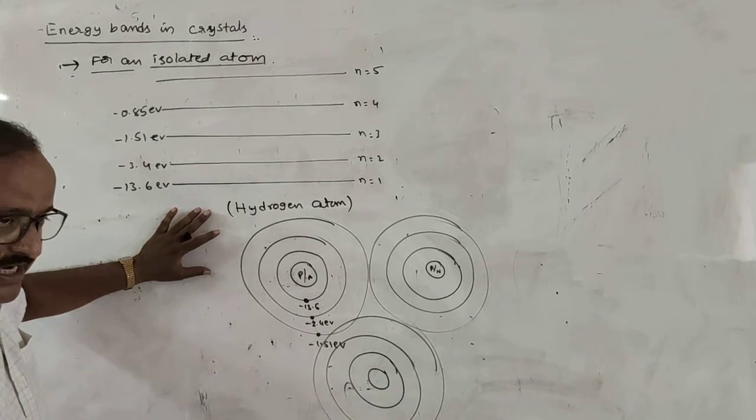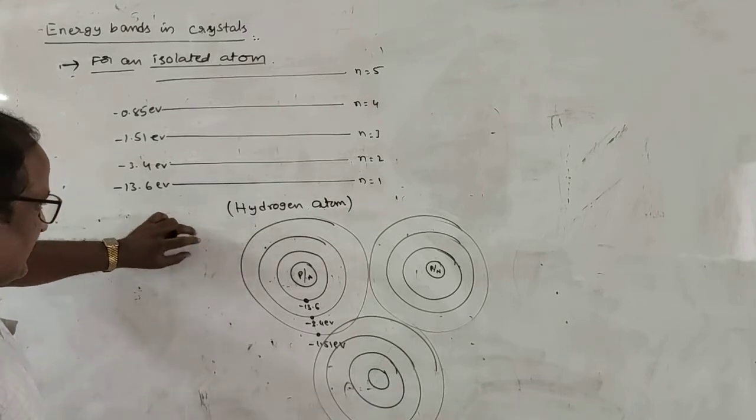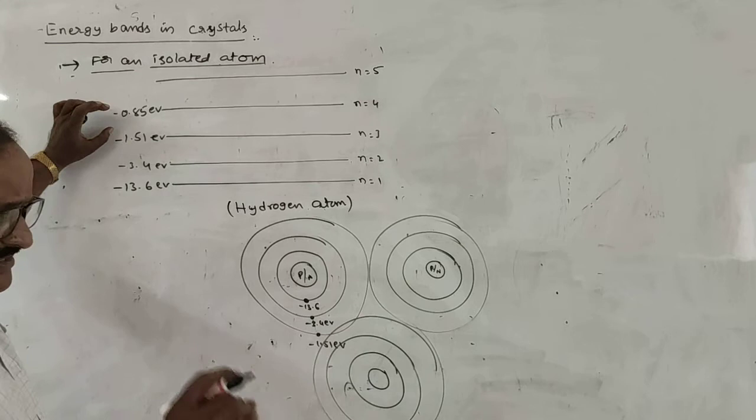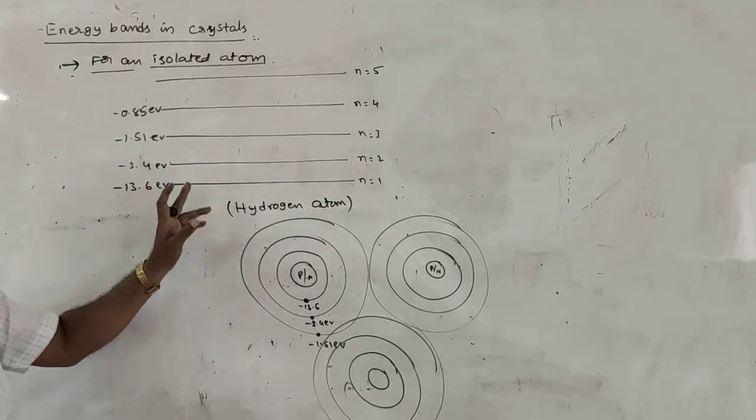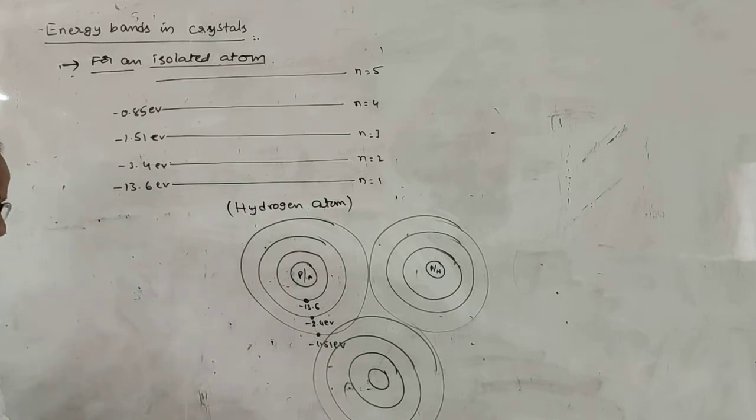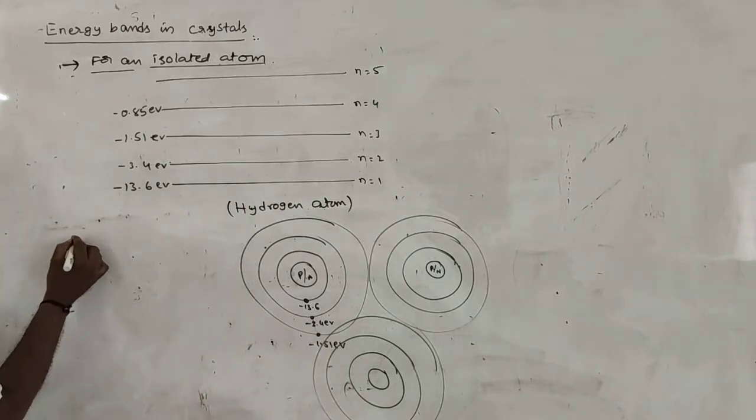In case of an isolated atom, in the energy level diagram, the energies of the electrons are represented by discrete amounts like minus 13.6. Say for example, let us consider sodium.